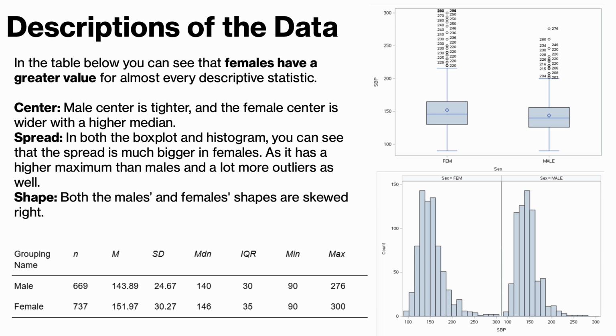And on the graphs on the right, you can see the male center is tighter and the female center is wider with a higher median, as you can see in the box plot. And for the spread, in both the box plot and histogram, you can see that the spread is much bigger in females, as it has a higher maximum than males and a lot more outliers as well. Shape: both the male and female shapes are skewed to the right.